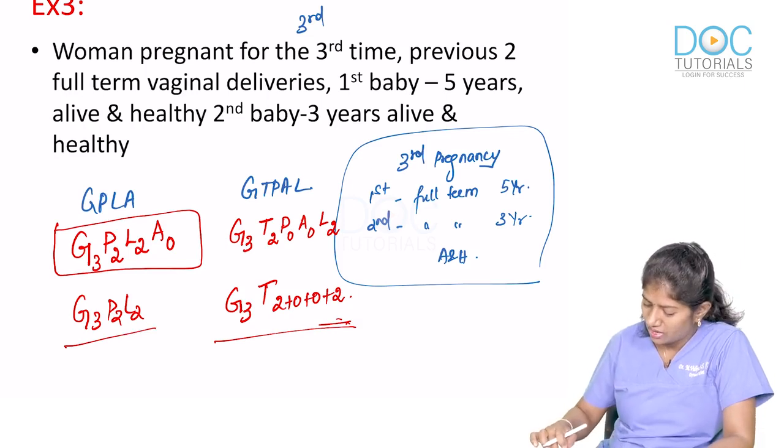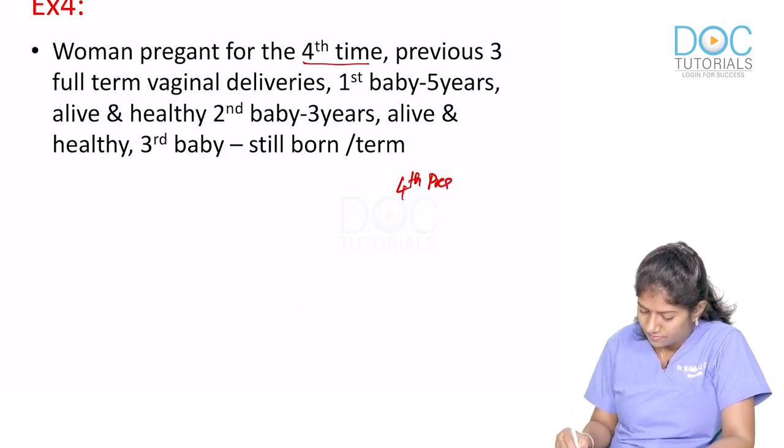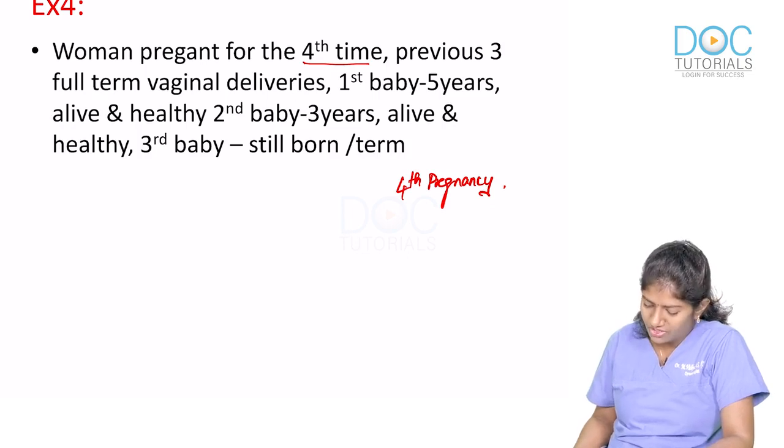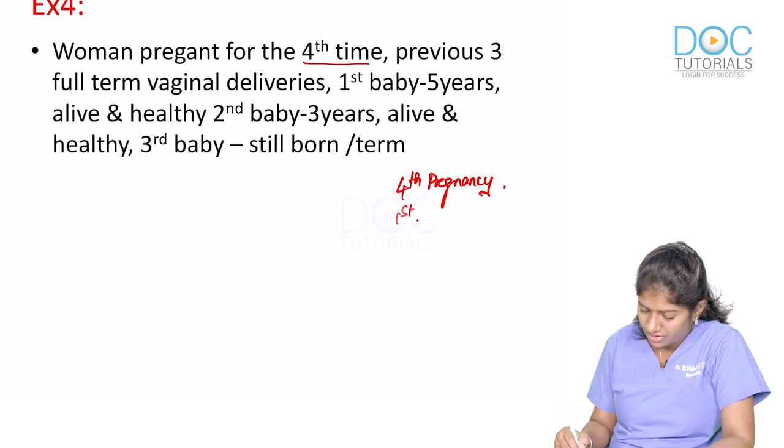We will see the next example. Woman pregnant for the 4th time. This is her 4th pregnancy. Previous 3 full term vaginal deliveries. First baby, term, 5 years, alive and healthy. Second baby, again term, 3 years, alive and healthy.